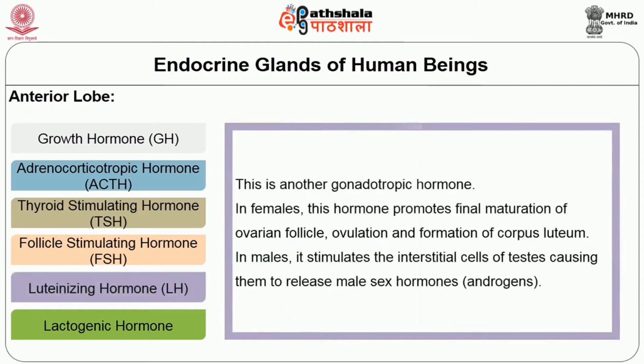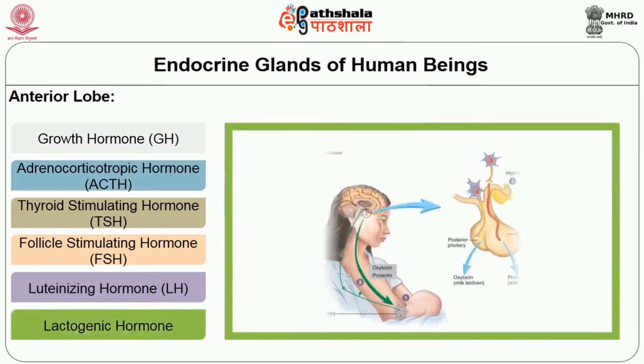The next is the luteinizing hormone. This is another gonadotrophic hormone. In females, this hormone promotes final maturation of the ovarian follicle, ovulation, and formation of corpus luteum. In males, it stimulates the interstitial cells of the testes, causing them to release the male sex hormone androgens. The sixth hormone is lactogenic hormone.